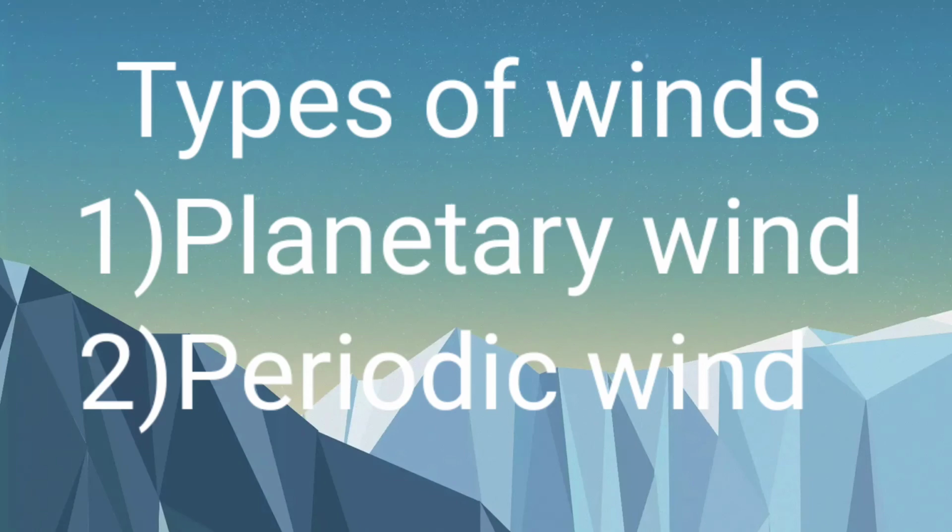First one is planetary wind and the second is periodic wind. Planetary winds are winds that blow all the time in the same area of the world, called permanent winds or prevailing winds. The periodic winds blow only at a particular period of the day or season. Land and sea breeze and the monsoon winds are examples of periodic winds.